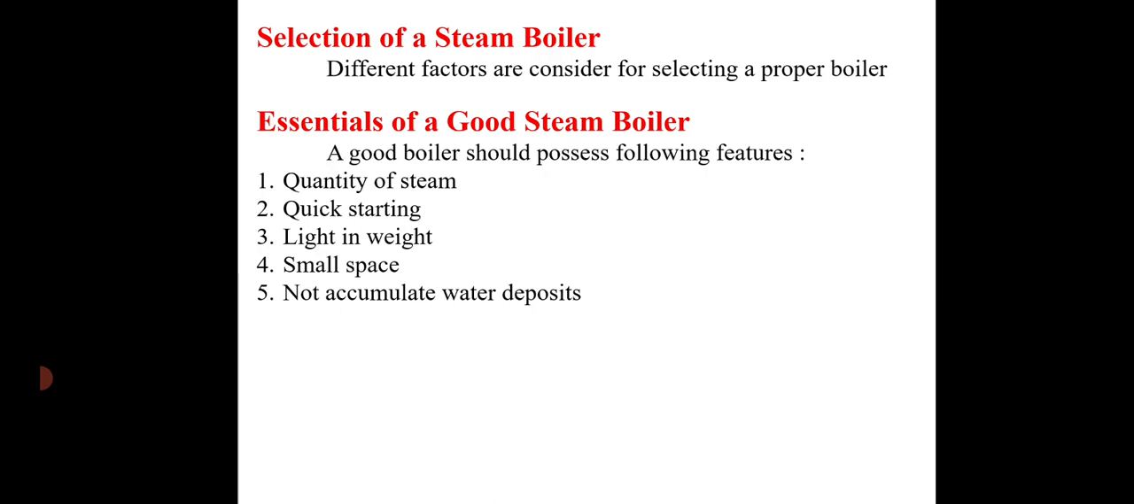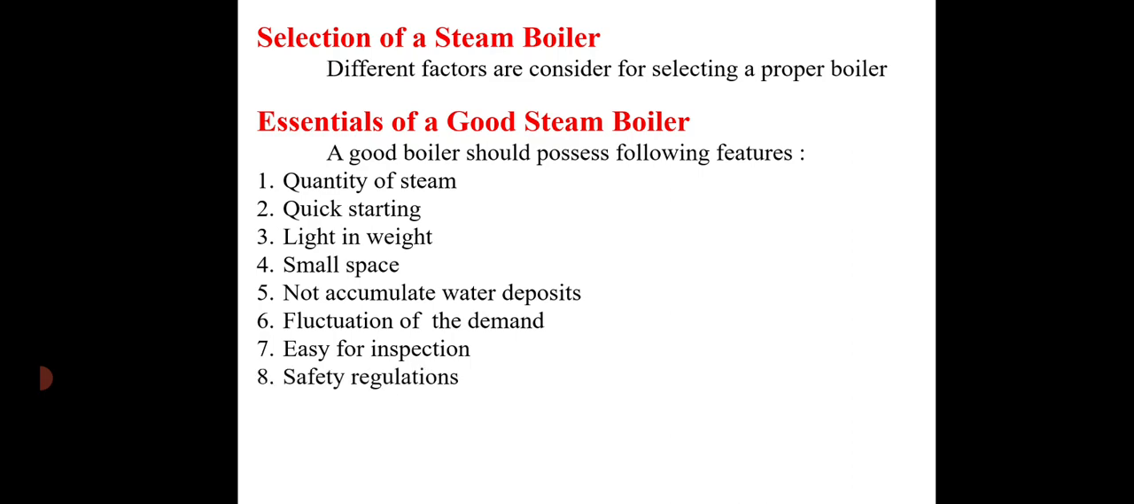Non-accumulation of water deposit. The tubes should not accumulate water deposit and should have a reasonable margin of strength to allow for wear or corrosion. Fluctuation of demand. It should rapidly meet the fluctuation of the demand. Seventh, easy for inspection. The boiler should be easy for inspection and repair. It should be repaired easily when it faults.